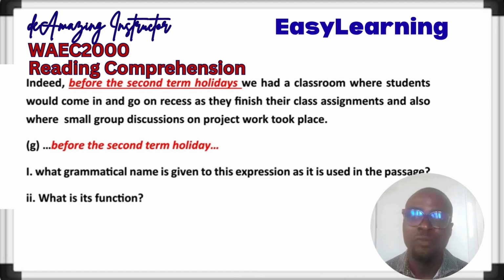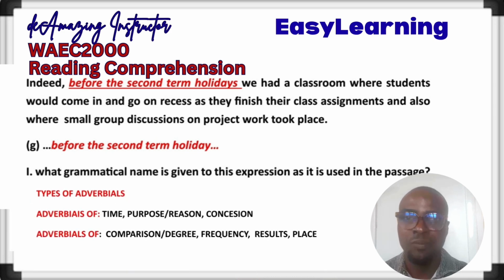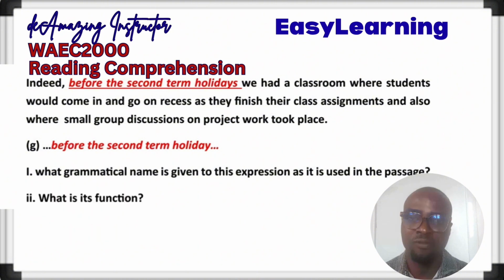Why? Because for you to recognize the adverbials in a given expression, you need to know the various types of adverbials. There are several types of adverbials: the adverbials of time, of purpose, of reason, of concession, of comparison, of degree, of frequency, of results, and of place. So these are the various types of adverbials.